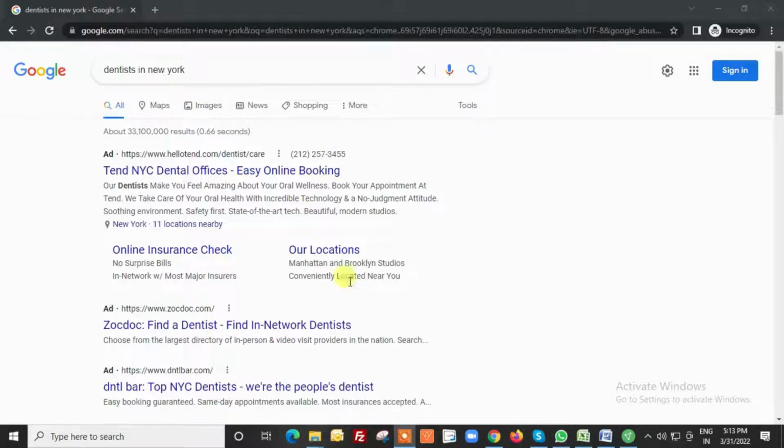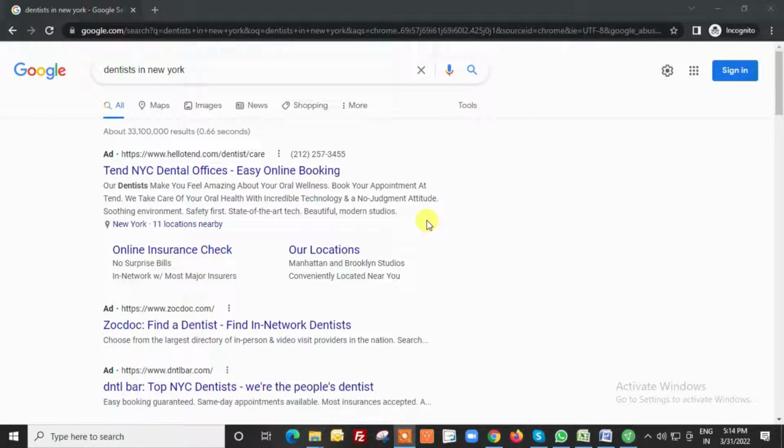In order to get a higher position, we move towards the second most important factor, which is the quality score. The quality score is the quality of your advertisement. In layman's language, this is the connection between your advertisement and the website. Quality score has 3 main factors. The first one is expected click-through rate, which is based on the historical data Google Ads has.